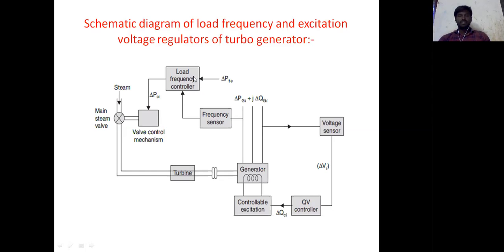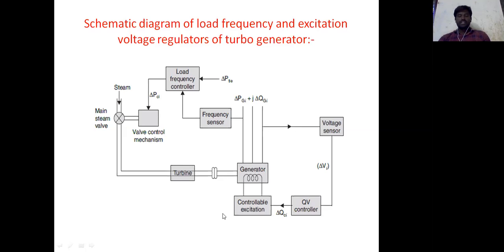So here, this is the load frequency control. This is the valve control mechanism, where the steam valve is opened or closed. This is the frequency sensor. This is the generator, and this is the controllable excitation. This is the reactive power control and voltage sensor. This is the turbine. The controllers are set for particular operating conditions and they take care of small changes in the load demand. If the change in load demand is large, the controllers must be reset either manually or automatically.